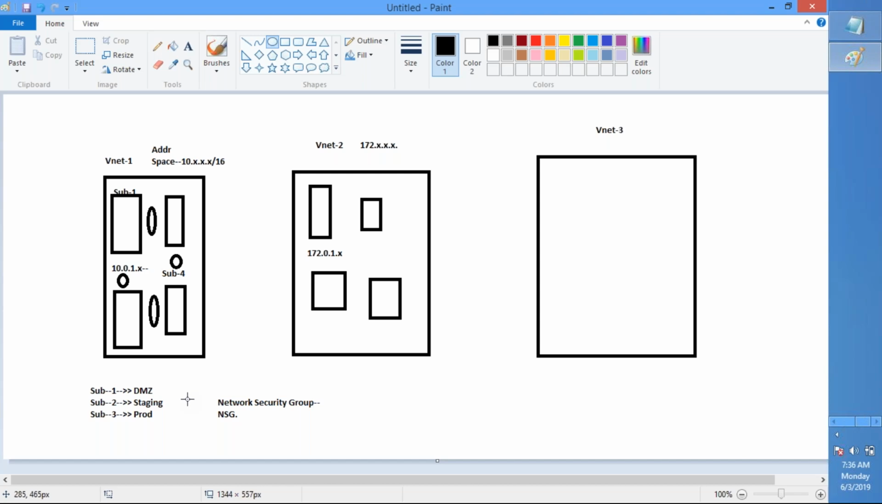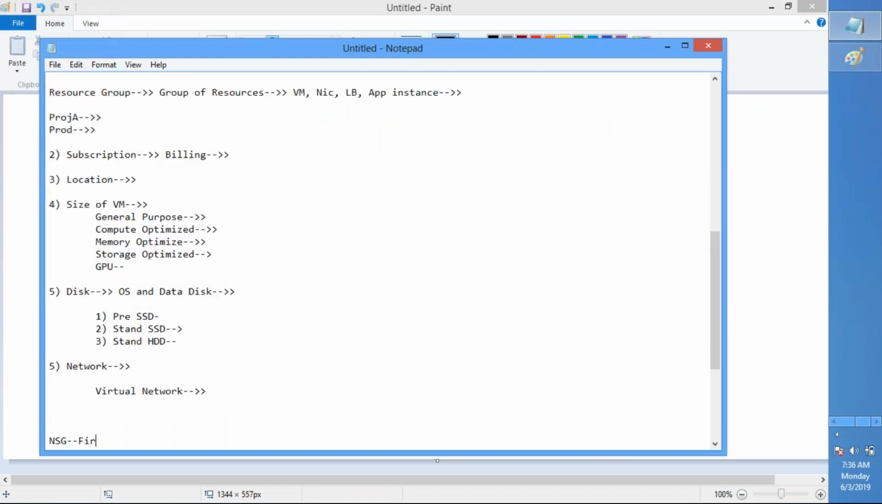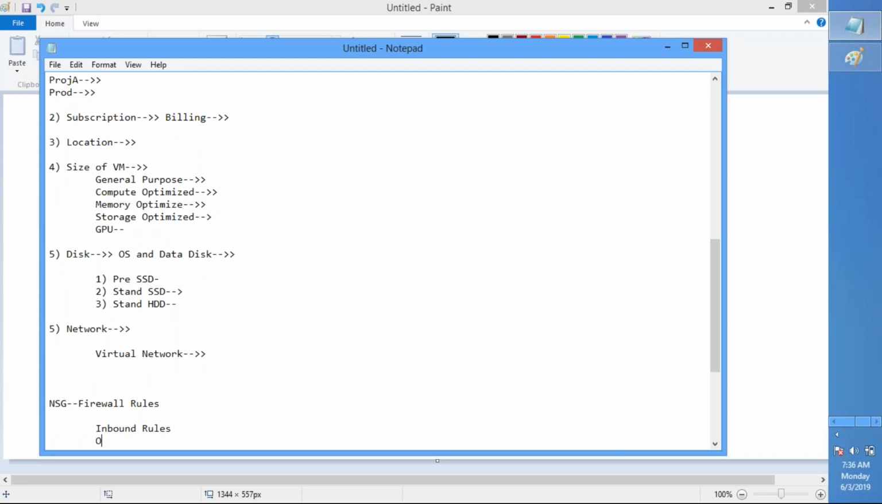So any firewall, what will be the configuration on any firewall? Any firewall will have certain rules, right? Firewall rules. So what are these rules? Inbound rules and outbound rules. We also call these ingress and egress. There is another name for that as well. Okay, so let us go with the inbound rules name, because it is easy for remembering.